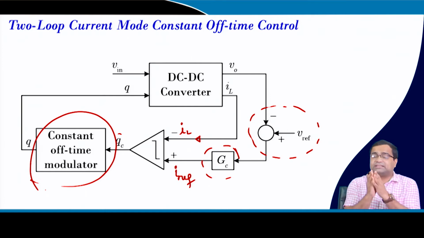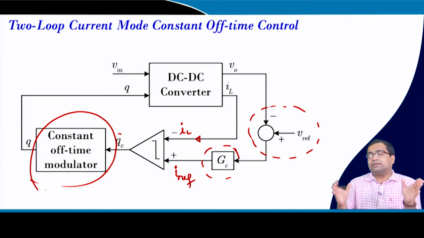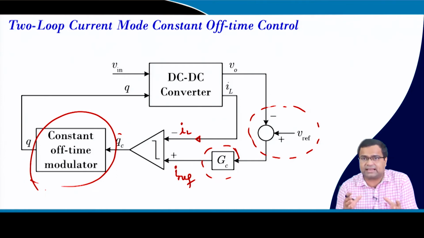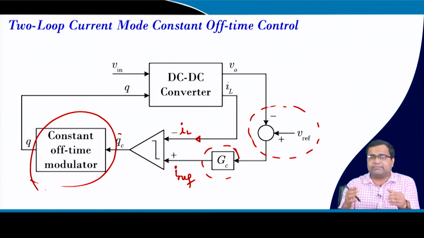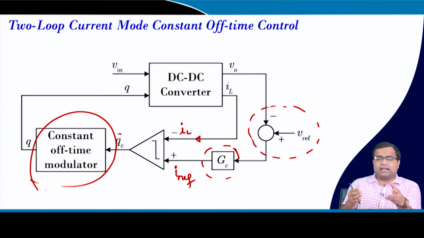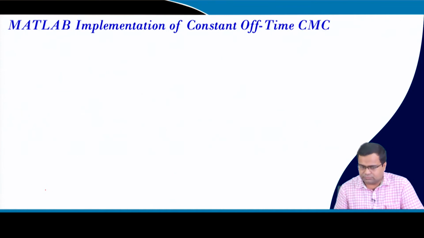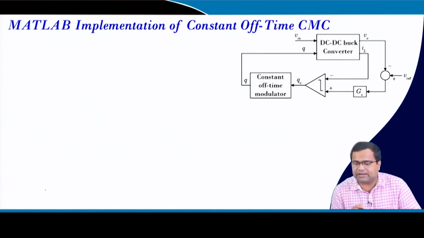So, the biggest advantage, which we will see in the simulation result, is that since the current loop is inherently stable, there is no subharmonic instability problem, okay. And I will show you that the supply transient as well as the current loop stability is excellent, because supply transient even in current mode control is very good, but here since there is no stability problem, you will find almost no change in the output voltage, even though the supply can drastically vary. So, I want to show you the MATLAB implementation.